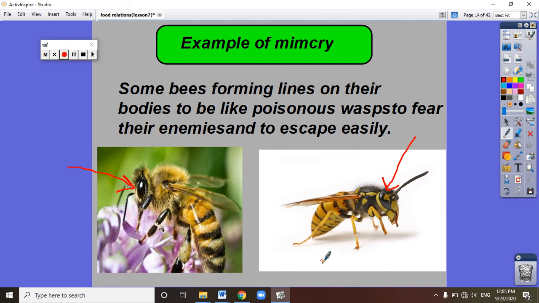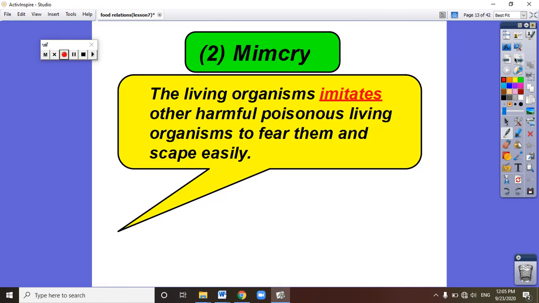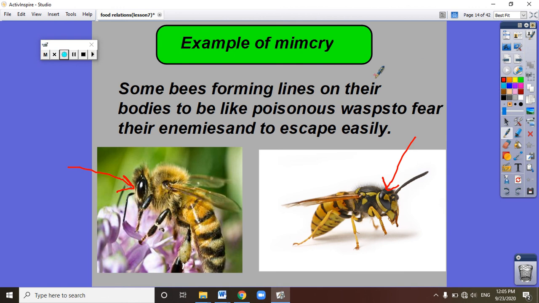When the bees see their enemies, they fly like the wasps, making lines. So the enemies of the bees think that the bees are wasps, and they don't devour or attack them. So in mimicry, harmless animals imitate harmful animals to frighten their enemies and escape from them. The example for mimicry here is bees imitating wasps by forming lines.